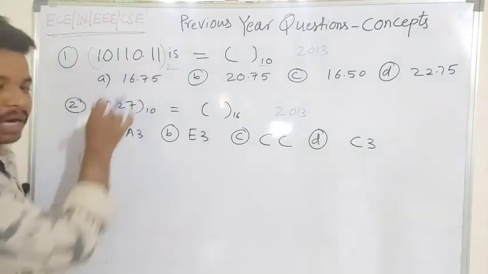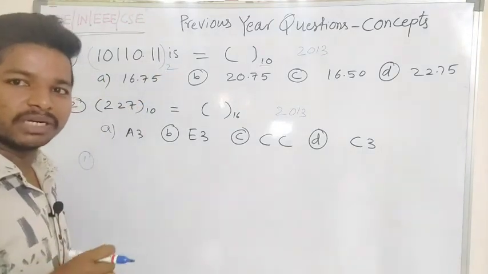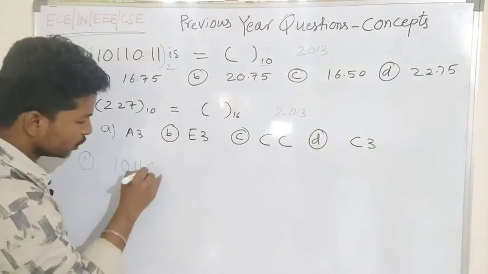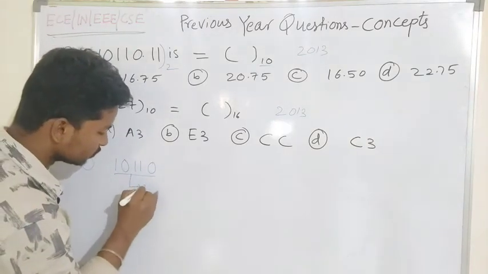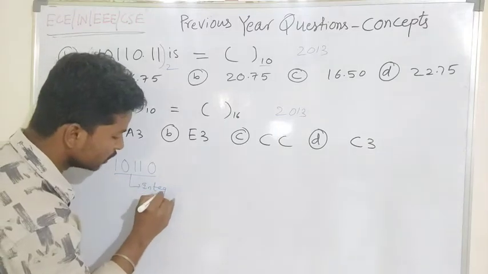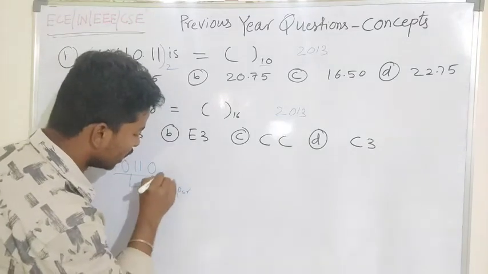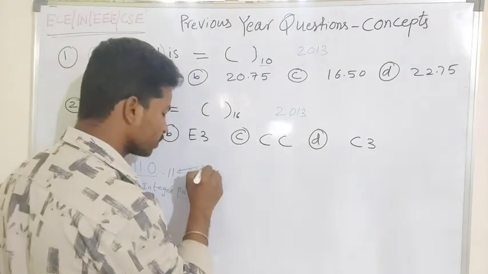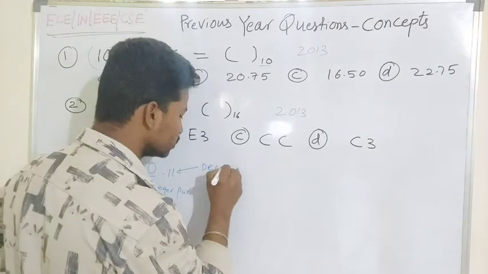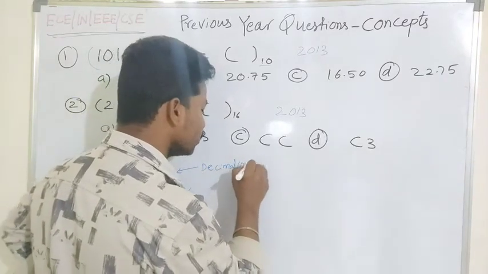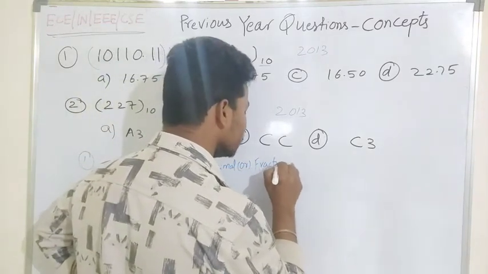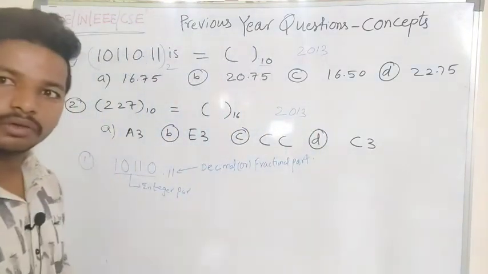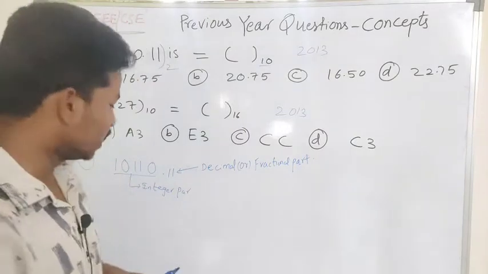The given number has one integer part and one fractional part. 10110 is the integer part, and .11 is the fractional part. I also gave one trick in the last video.